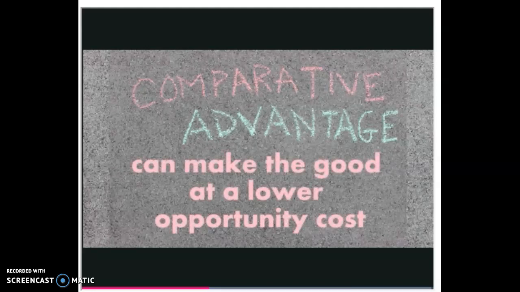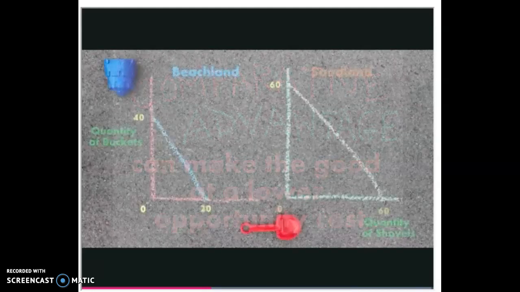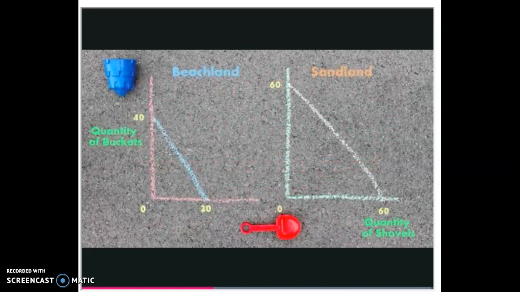We can easily determine who has a comparative advantage in what if we take a look at each country's opportunity costs. To find opportunity costs on a straight line production possibilities curve, it is easiest to look from one extreme in production to the other. When Beachland increases its shovel production from 0 to 20, the number of buckets it can make decreases by 40, so its opportunity cost is 2 buckets per shovel.